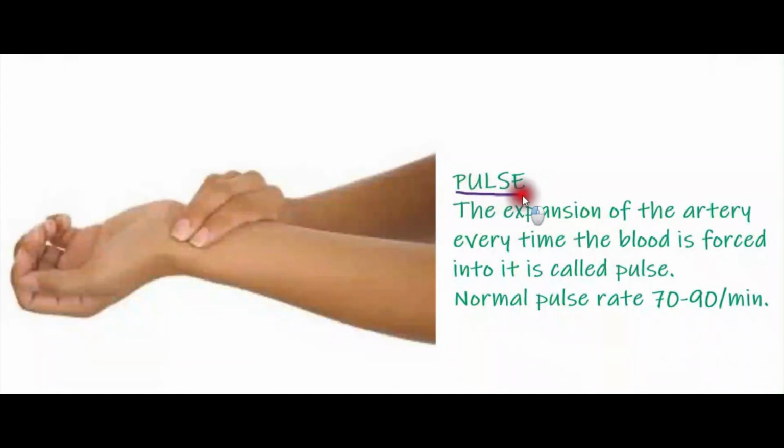Pulse. Okay, the next topic is pulse. When the heart beats, the blood is forced into the arteries.